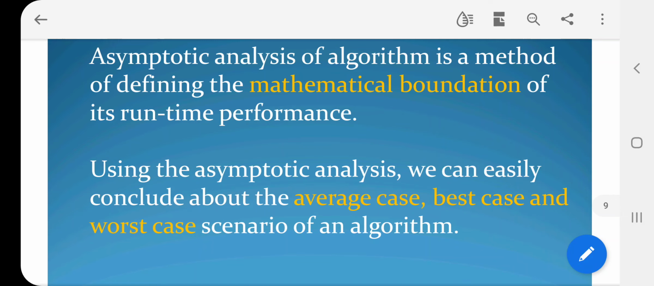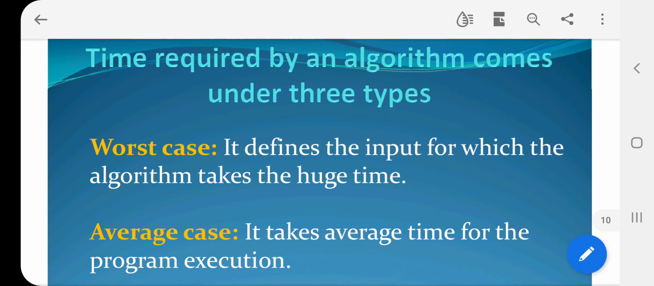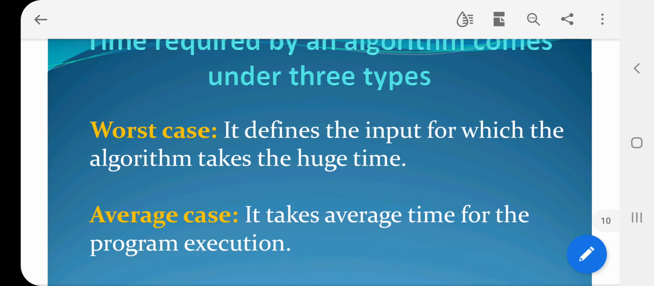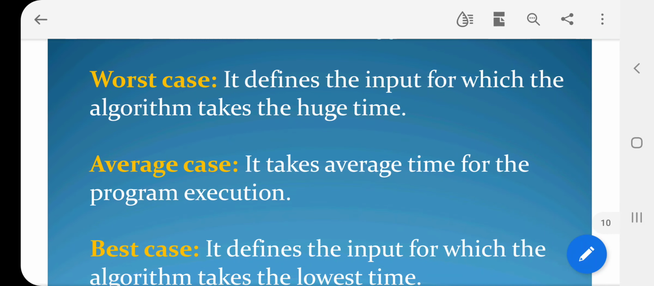So what are the average case, best case, and worst case scenarios of an algorithm? The time required by an algorithm comes under three types. Worst case defines the input for which the algorithm takes a huge time. For every algorithm there will be three cases: worst case, average case, and best case, based on the input. If all the inputs give a worst case, then the algorithm has to be reworked.